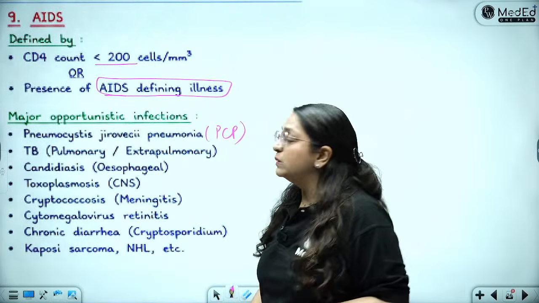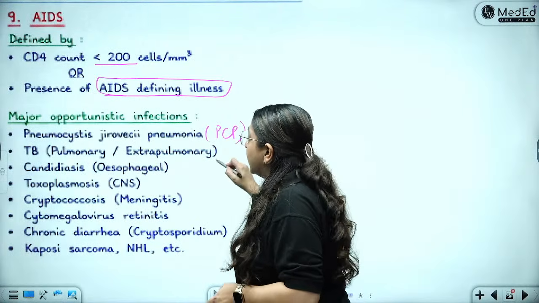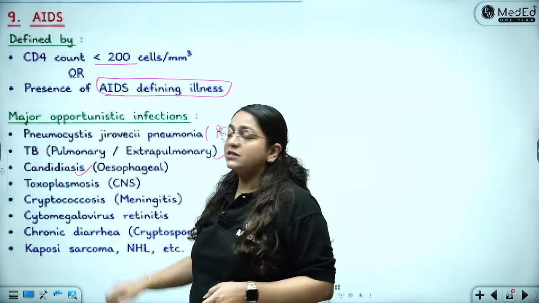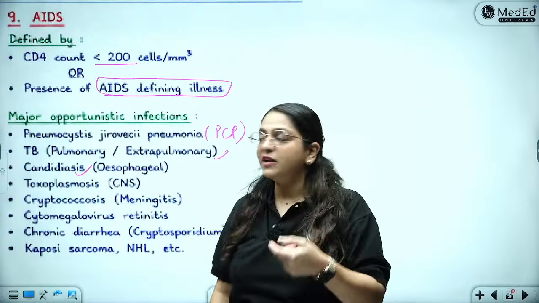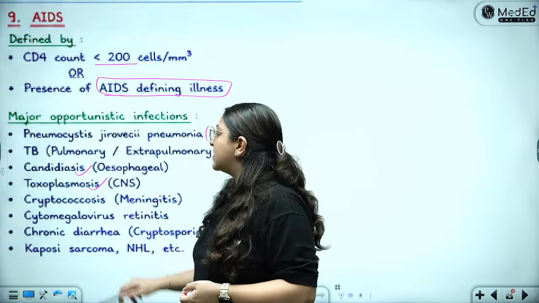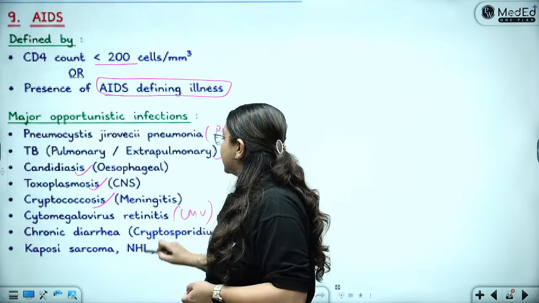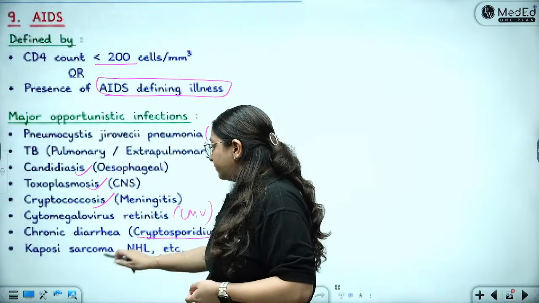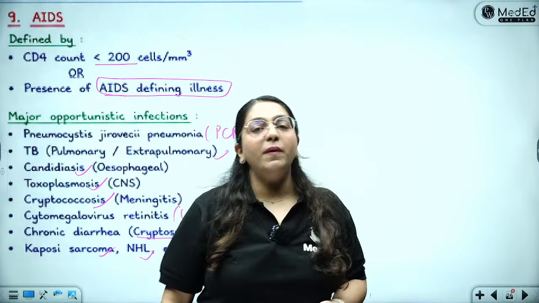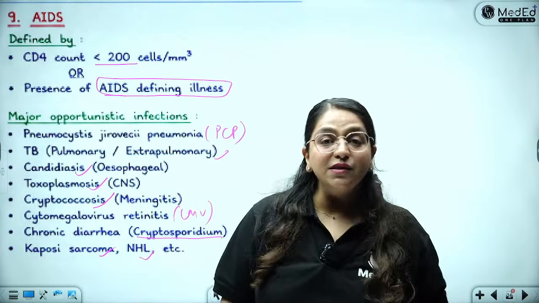pneumocystis pneumonia, pneumocystis jirovecii pneumonia, tuberculosis, candidiasis, especially oral thrush and esophageal candidiasis, toxoplasma, cryptococcus, cytomegalovirus, chronic diarrhea because of cryptosporidium. Then non-Hodgkin's lymphoma and Kaposi sarcoma. Certain cancers also come, right?